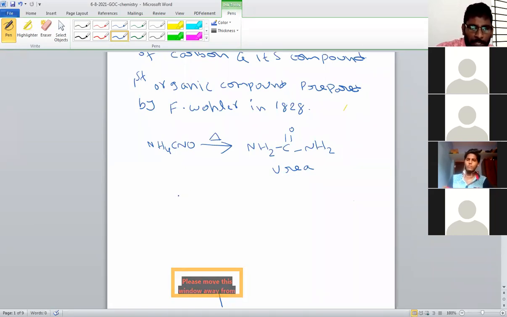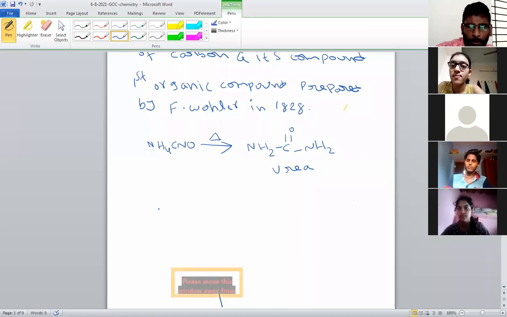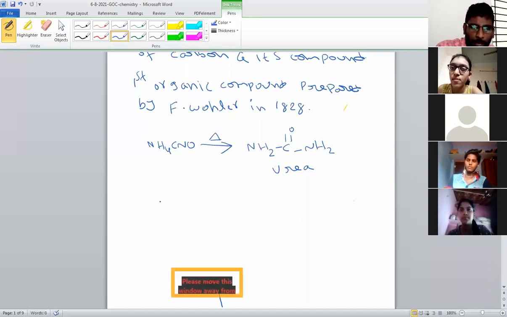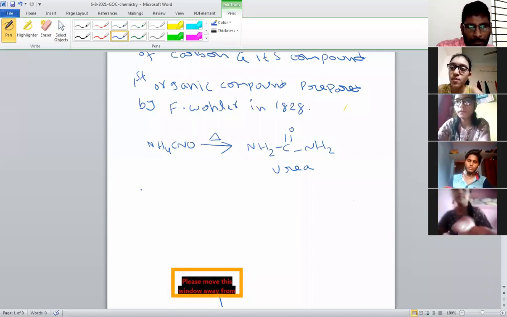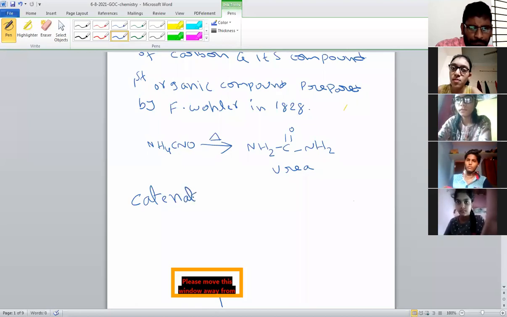Why is carbon forming this many compounds? Why are we studying carbon compounds only? Carbon has one important property that maybe you already learned in 10th class, but I'm explaining it. Only carbon has a special important property. The property name is catenation.